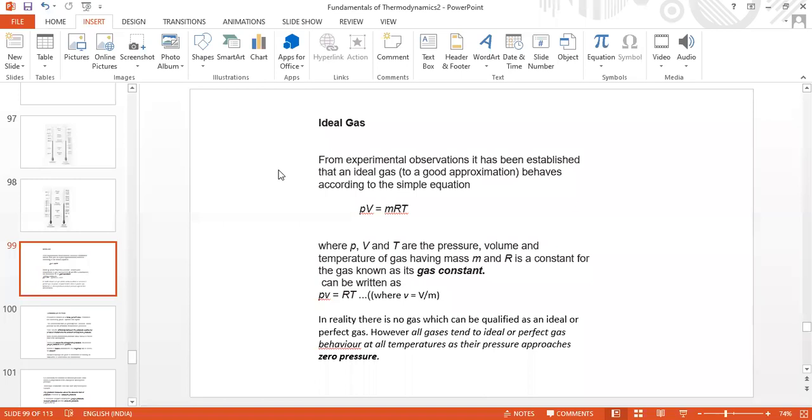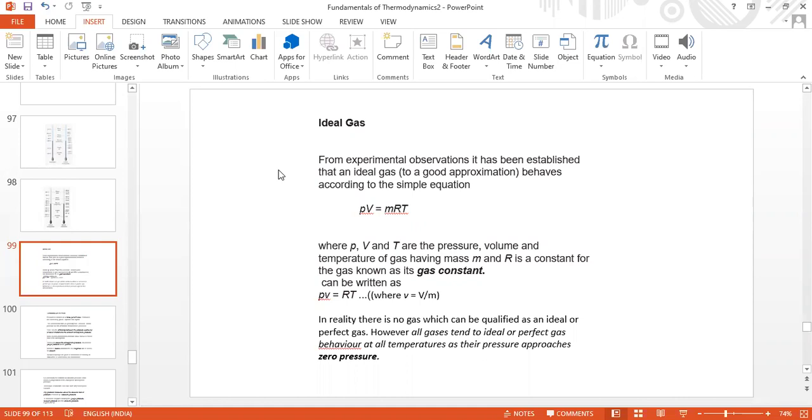Why has this been considered? All these are really required fundamentals in going through the first law of thermodynamics. Unless we are familiar with these simple things, we should not enter into the first law, second law, like that.